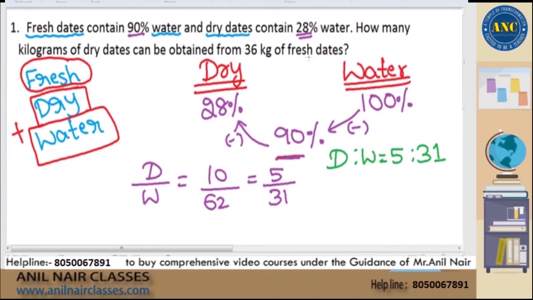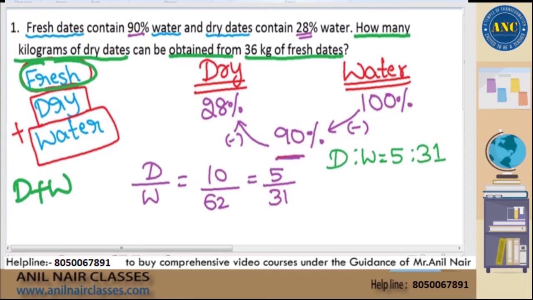Now, what is the question? Please read the last statement in the question. How many kgs of dry dates can be obtained from 36 kgs of fresh dates? Fresh is nothing but dry plus water.